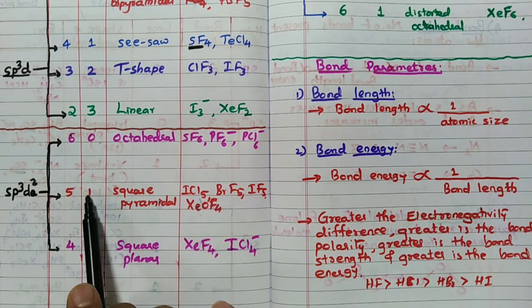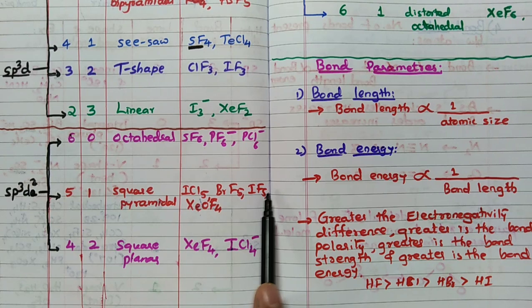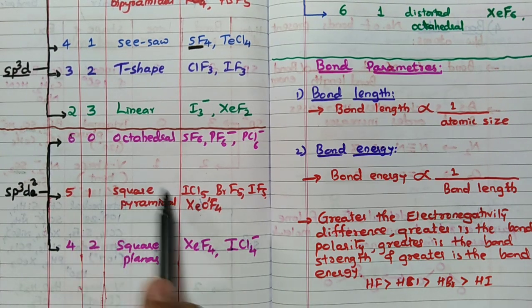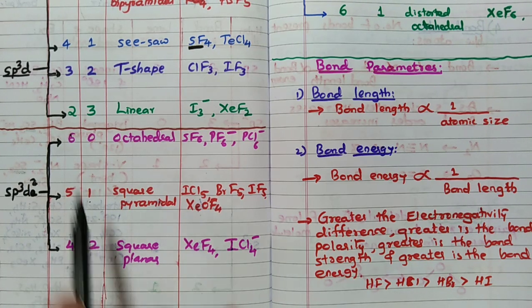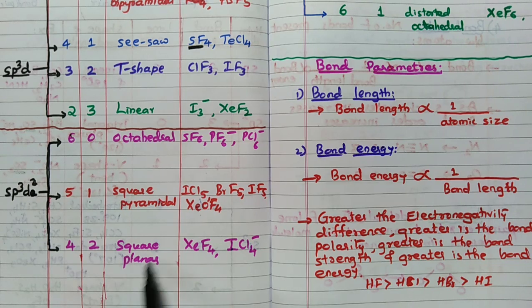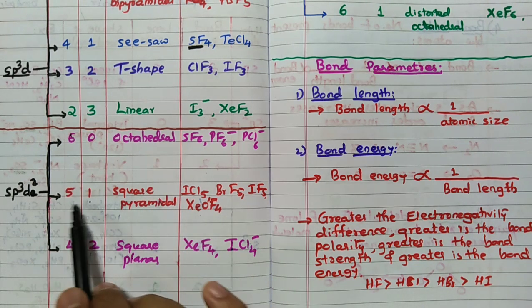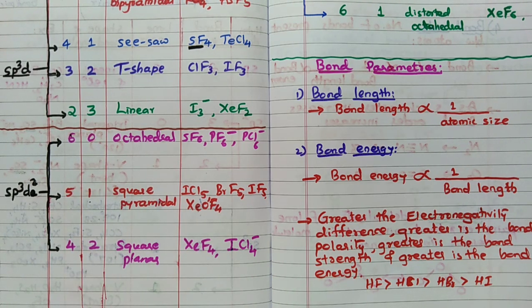Square pyramidal, see, 5-1 means square pyramidal: ICl5, BrF5, IF5, XeOF4. Square pyramidal is the shape only when you have 1 lone pair, remember, 1 lone pair. So if it is 4-2, bond pair 4, lone pair 2, square planar: XeF4, ICl4 minus like that. See, if you know the bond pair and lone pair, then you can easily tell. Remember these particular shapes: 6-0 octahedral, 5-1 square pyramidal, 4-2 square planar.